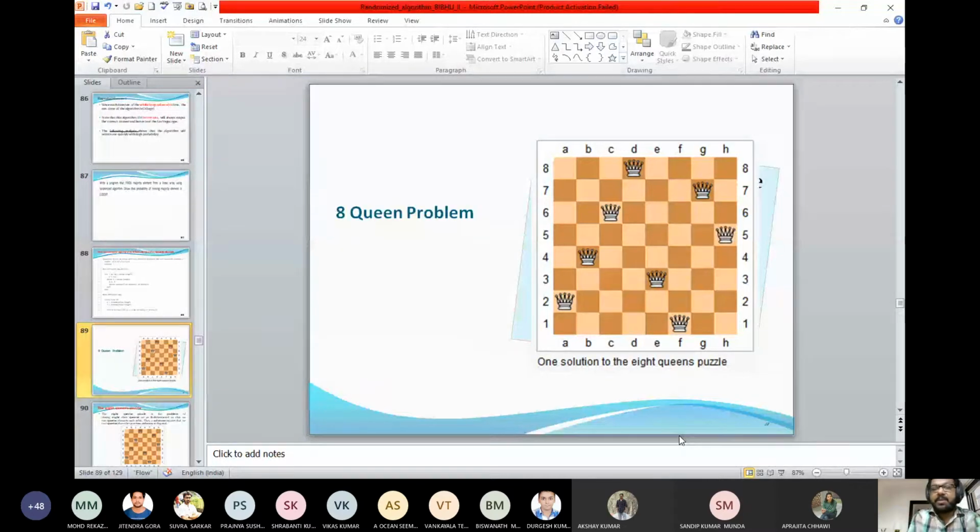If heuristic is a powerful technique and you are finding a better result, what is the need of a randomized algorithm? Can anybody answer? If I am finding a heuristic, why am I going for a randomized algorithm? So again, let me go back. When we talk about an NP complete problem, we say either we have an exact algorithm, or an approximation algorithm, or we go for a heuristic algorithm. The randomized algorithm is also one type of heuristic algorithm. Greedy algorithm is also one type of heuristic algorithm.